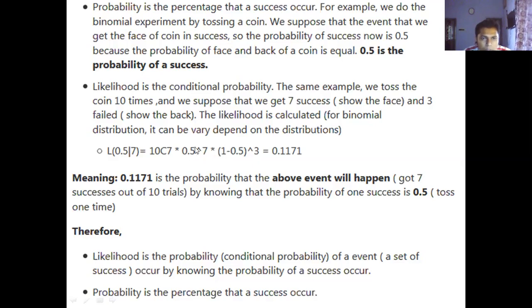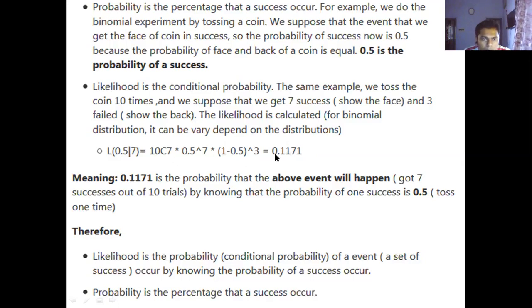The other probability: 0.5 is the probability for 7 times success, and the probability of failure is 1 minus 0.5, which is equal, to the power 3. So 3 is the 3 times we are having the failure. So this formula is used for